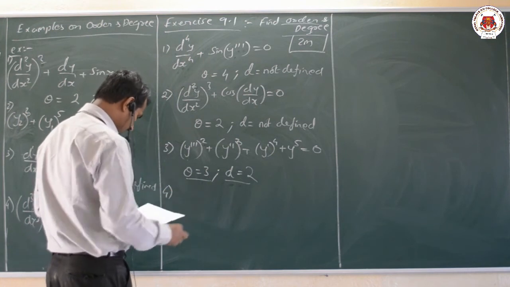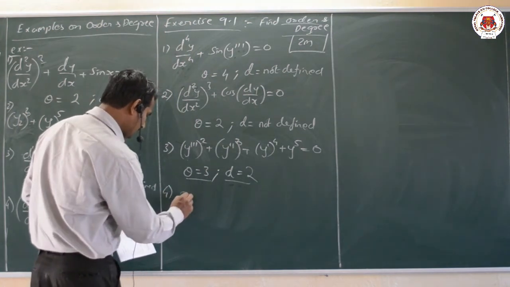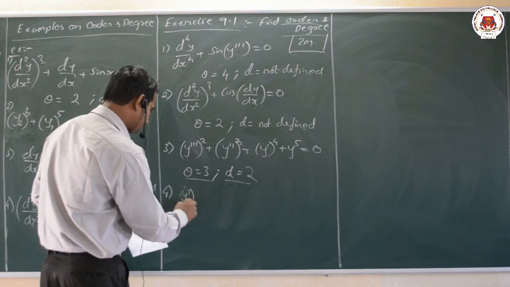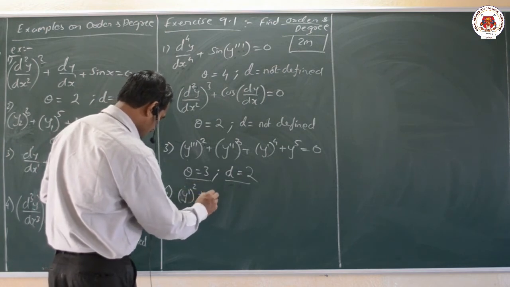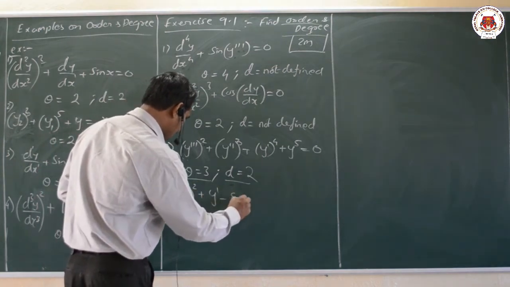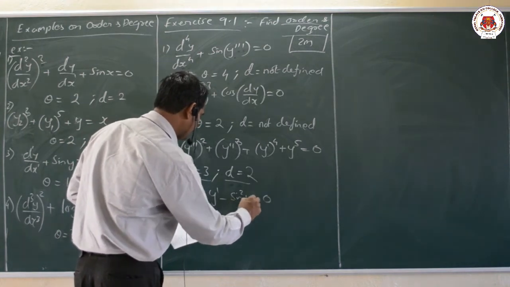Then the fourth example, it is also simple. y dash whole square plus y dash minus sine square y is equal to 0.